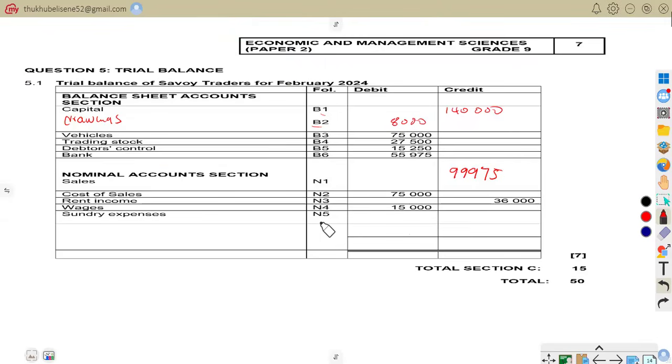So now we have to record it there. Sundry, as you know, is an expense. It's on the debit side. N5, nominal section 5, we are going to write 4,250. So that is that, we are done. So when you add all these sides, they are going to give us 275,975. Even these sides, 275,975. So it balances.